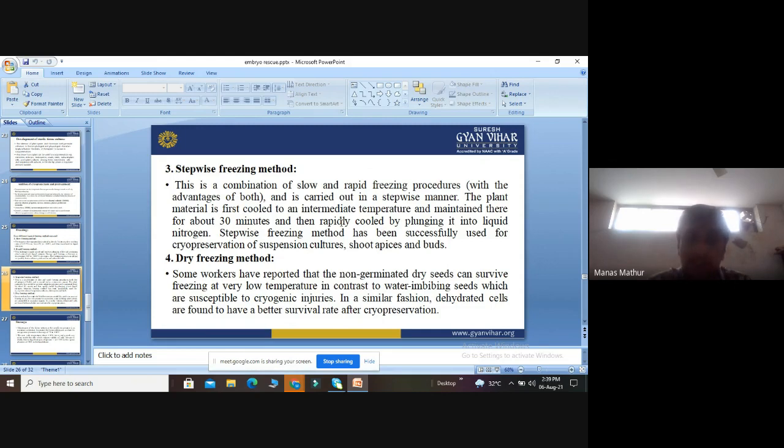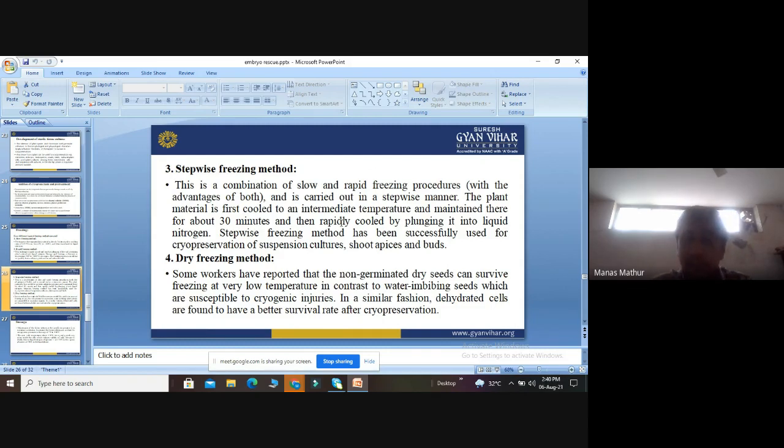The plant material is first cooled to an intermediate temperature and maintained there for about 30 minutes, and then rapidly cooled by plunging it into the liquid nitrogen.